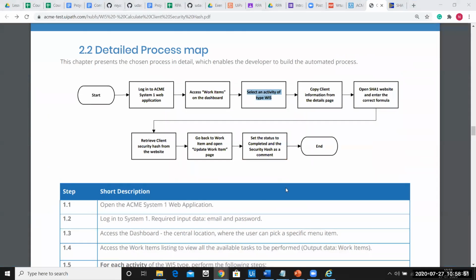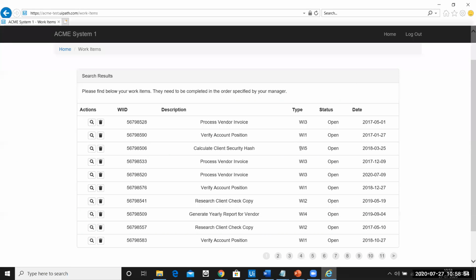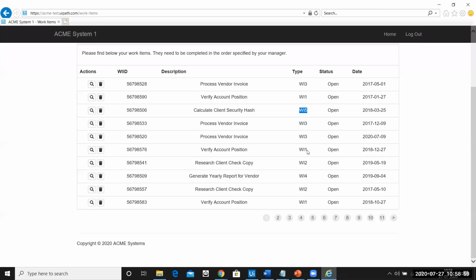What do we want to do in this web page is access only the WI5 element. It's next to impossible for me to identify how many WI5 elements I have, because this page is randomly generated. If you do a reset data, now I have 11 records in it. Some of you would have 7 or 8 records, some of you would have 13 or 15 records. So the page is dynamic, as in there is no fixed element present each time, and you also do not know where the WI5 element is going to be present.